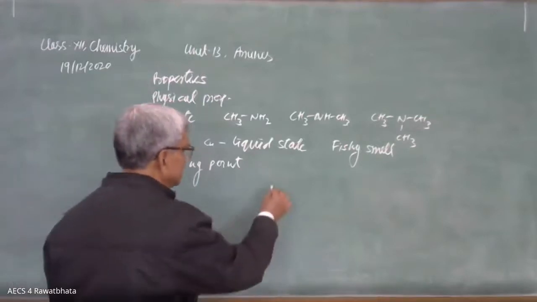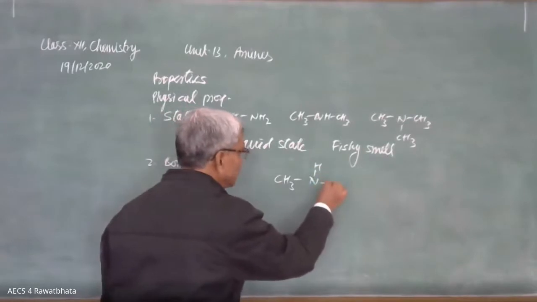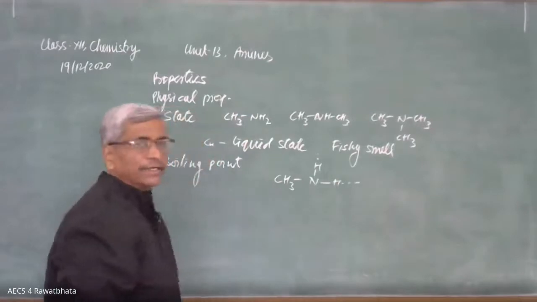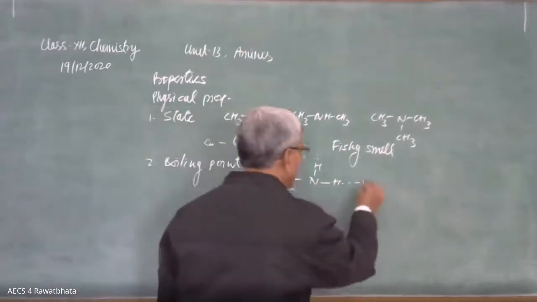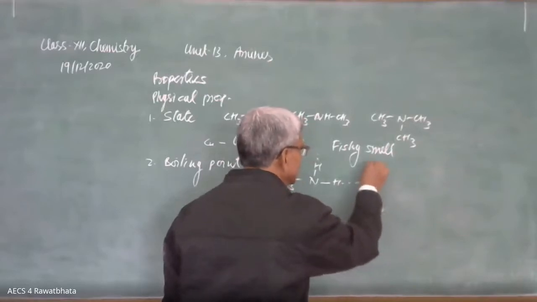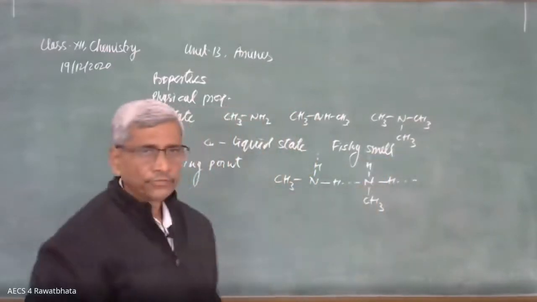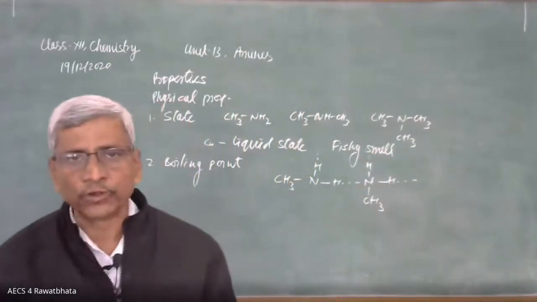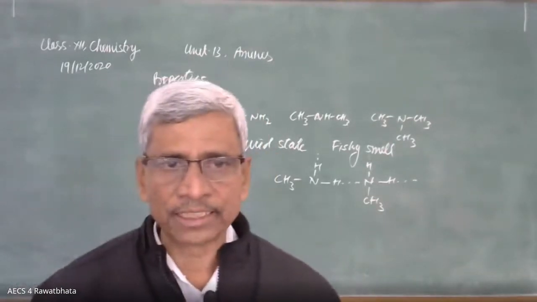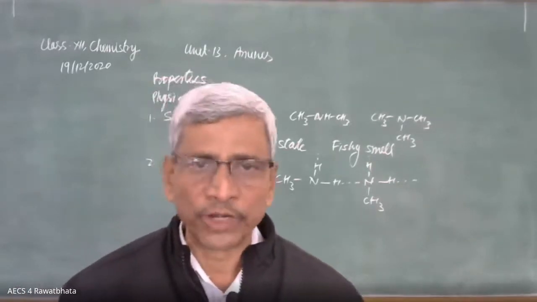Hydrogen bond like this. Here is CH3 bond N and 2 hydrogen atoms. These hydrogen atoms are involved in the hydrogen bonding. It is going to form hydrogen bonding with another molecule like this. Here is hydrogen. This is a hydrogen bond. Because of intermolecular hydrogen bond, their boiling point is higher than hydrocarbons of comparable molecular mass, and as compared to ether, also their boiling point is higher.